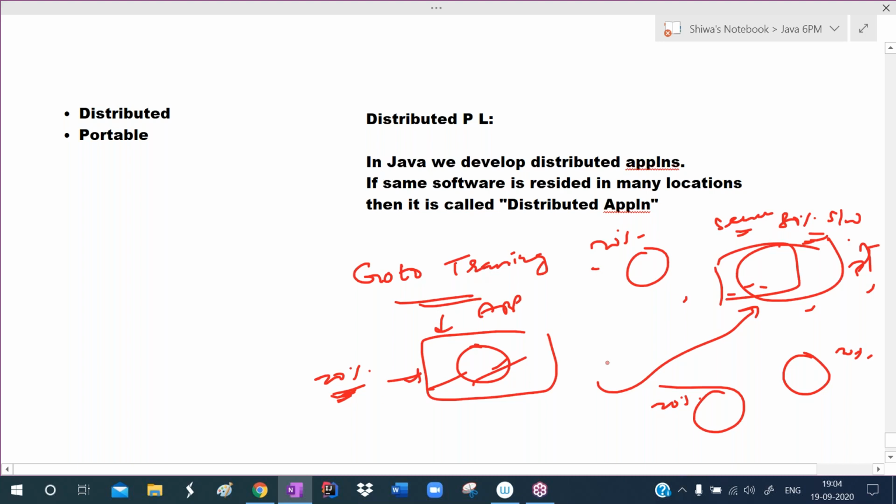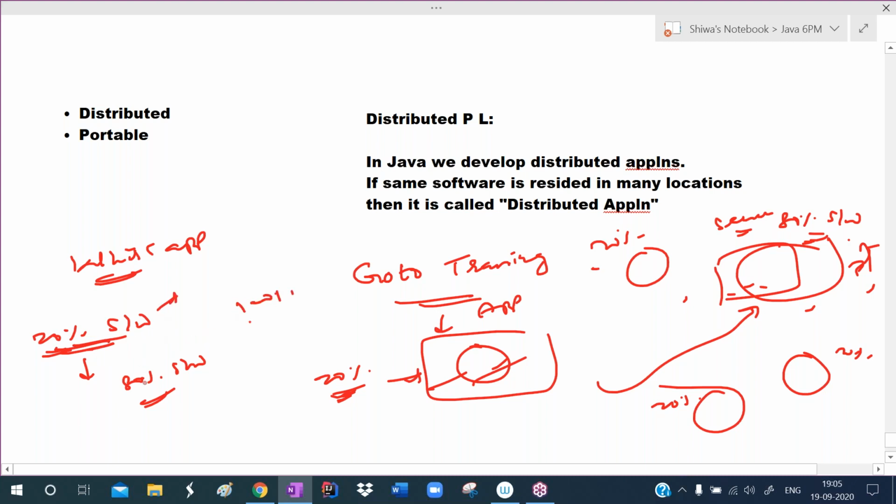Okay, this is an example of a distributed application. And you are using WhatsApp on your mobile. To use WhatsApp, we must install the app. Assume that is 20% software. We are installing the app, which means that is not 100%, only 20%. Without the network, I cannot send a message to you, and you cannot send a message to me. We have to communicate through the network. And in the server, the remaining 80% software is there. So that server's 80% software and our mobile's 20% software will become 100% software now.